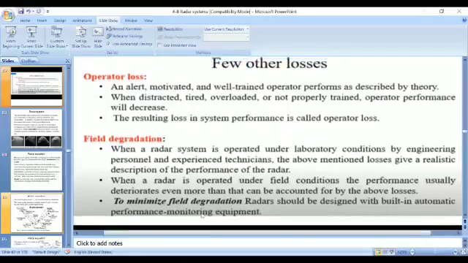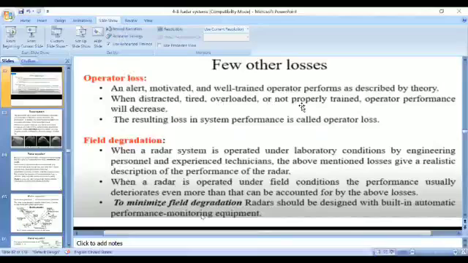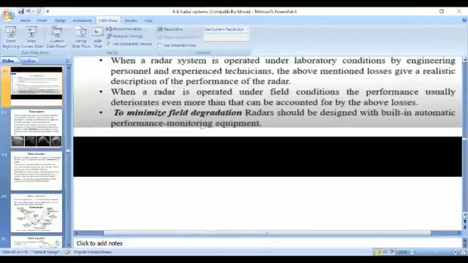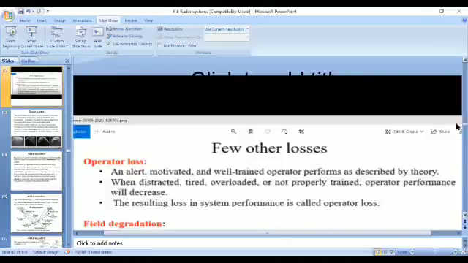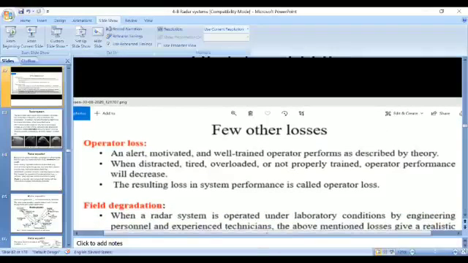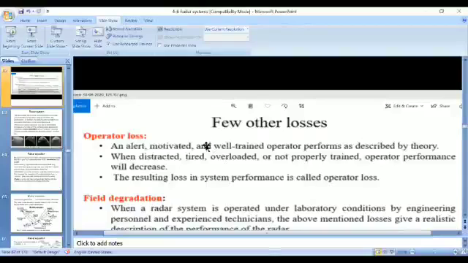Okay, so next, some other losses. Up to now we discussed some predictable losses. But we have a few other losses other than the predictable losses. We have an operator loss. Operator loss is nothing but losses that exist due to lack of concentration or the sight nature of the radar operator.